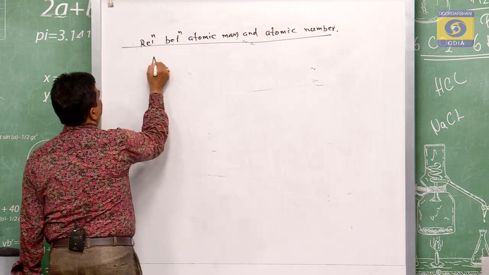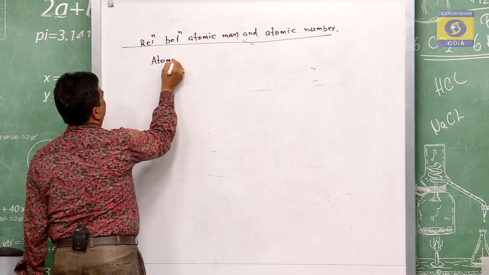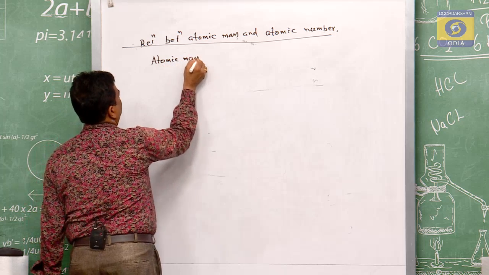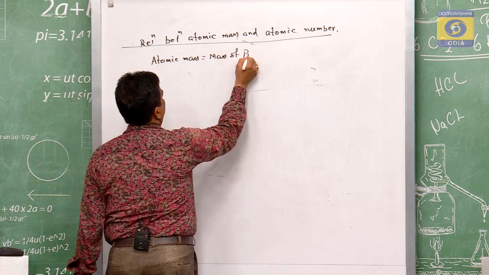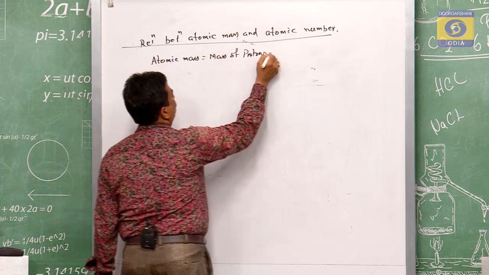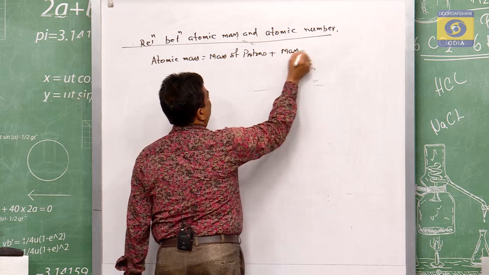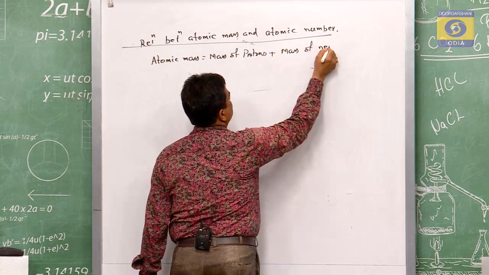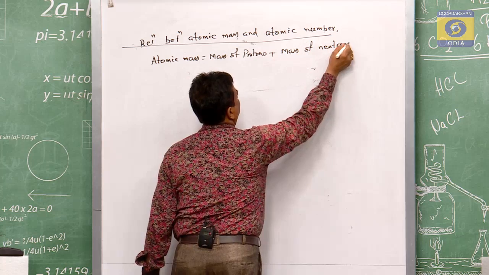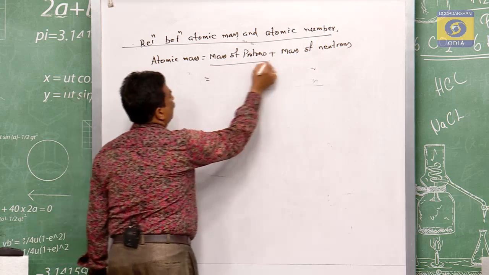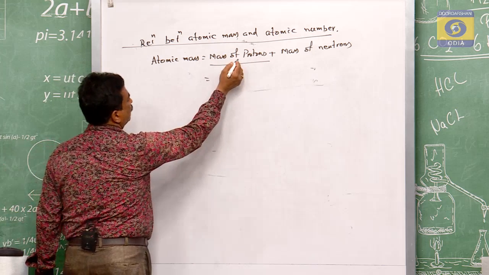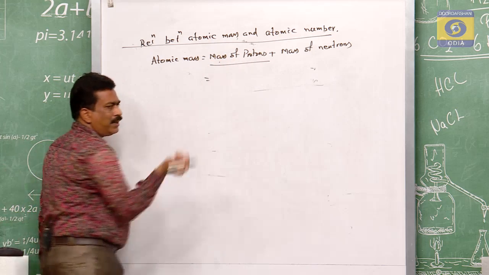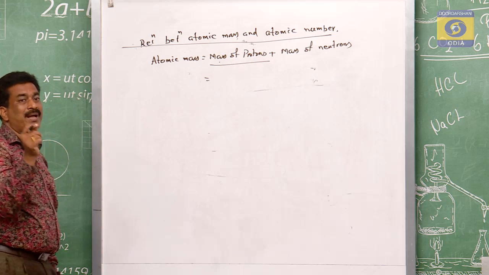So what is the atomic mass? It is the mass of protons plus mass of neutrons. The mass of the protons means the number of protons into the mass of a proton.